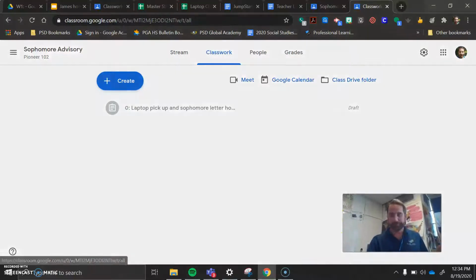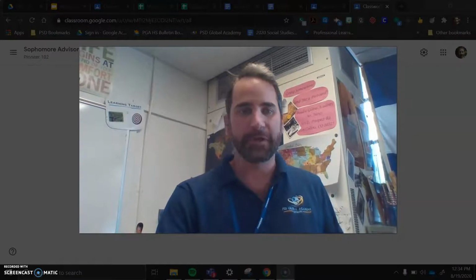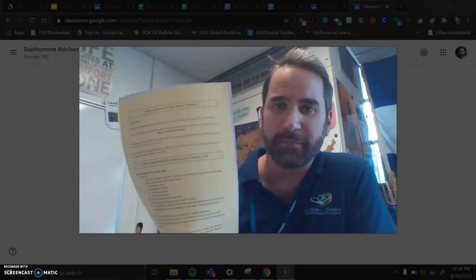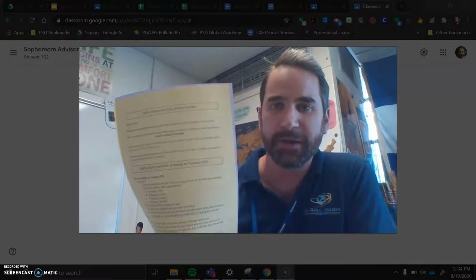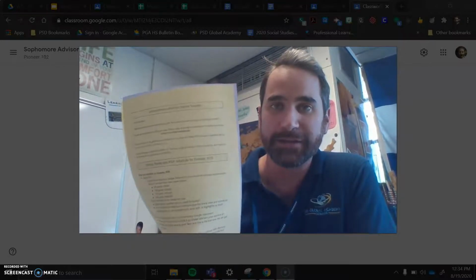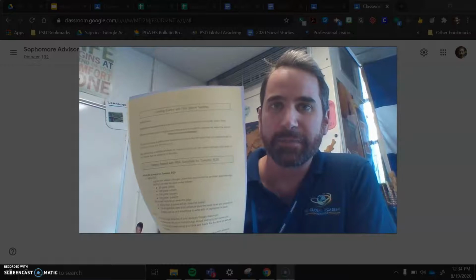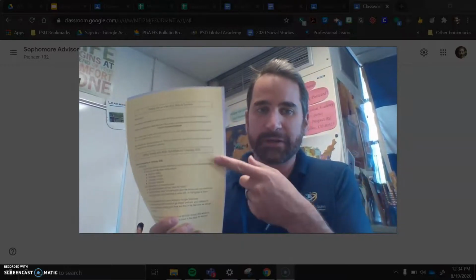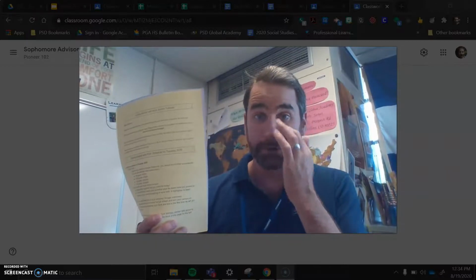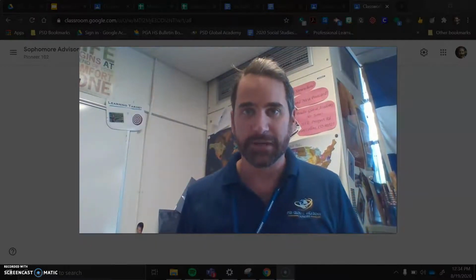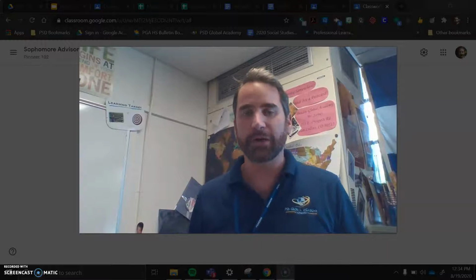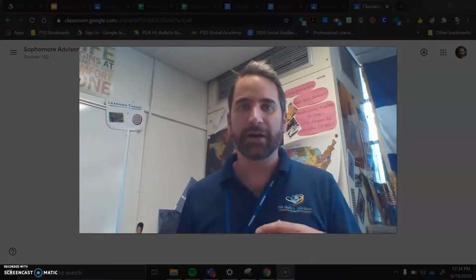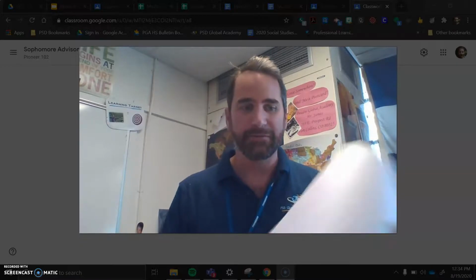Okay. The other sheet that we had for you is a yellow sheet. This one also details a little bit about the schedule and things that need to be done before Tuesday. But also down here, it tells you all about what our schedule is going to look like on Tuesday. We're essentially running what is a Monday schedule on Tuesday with advisory happening first.